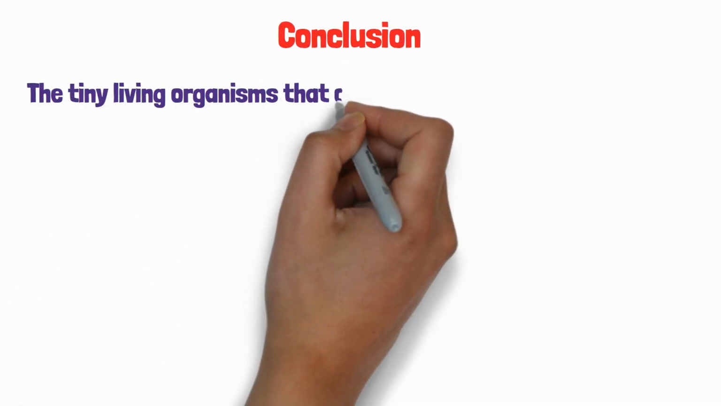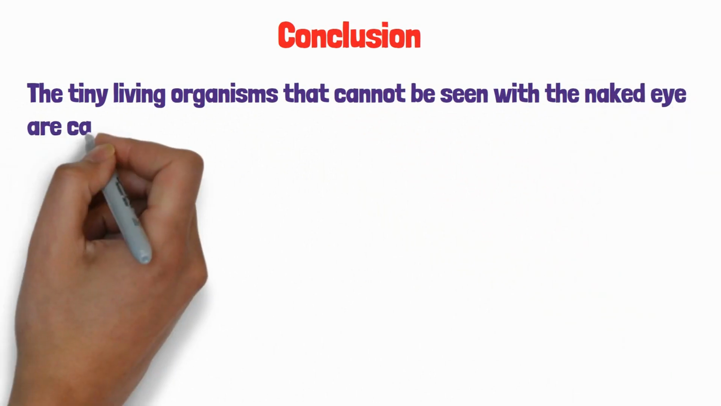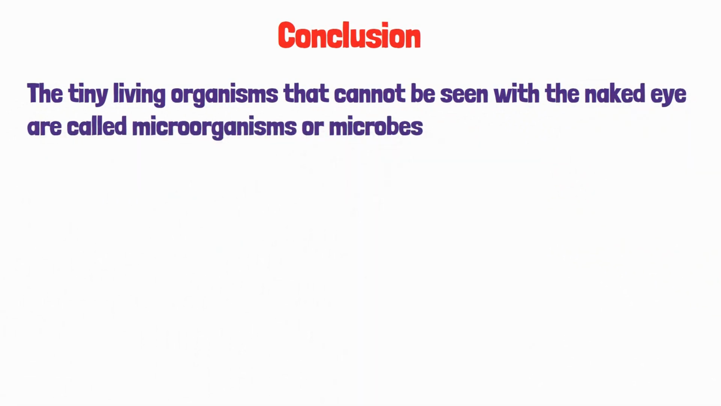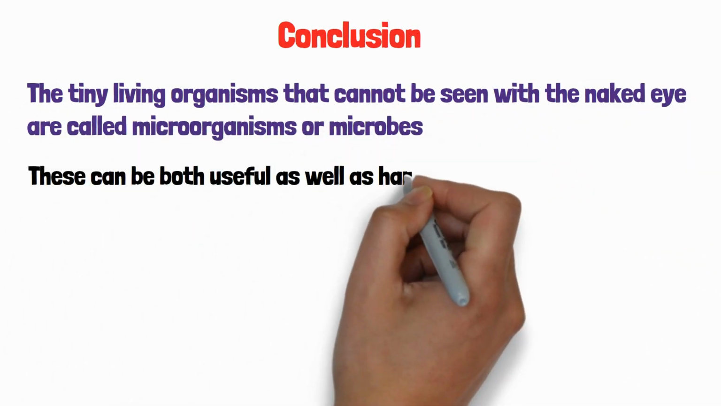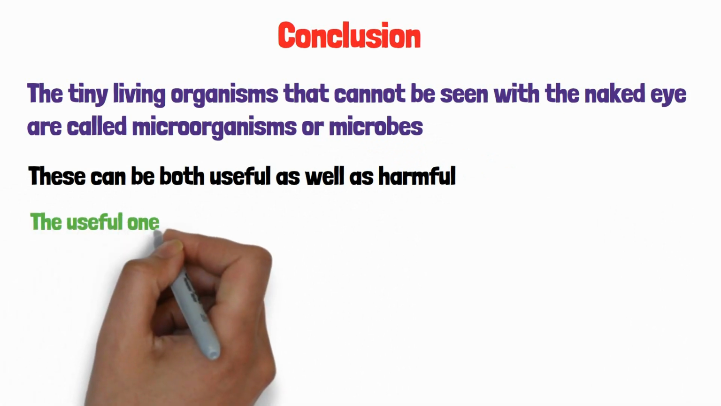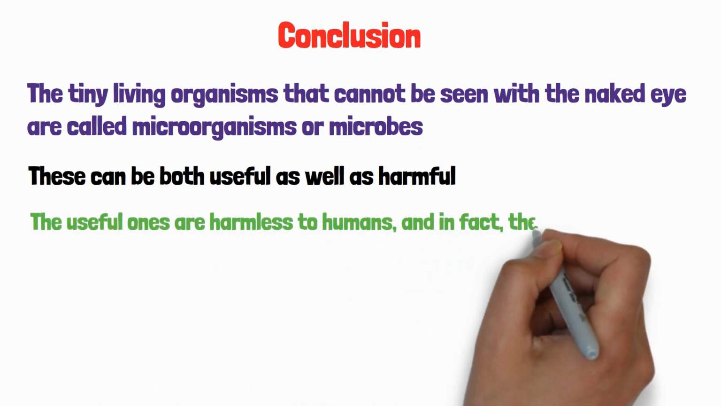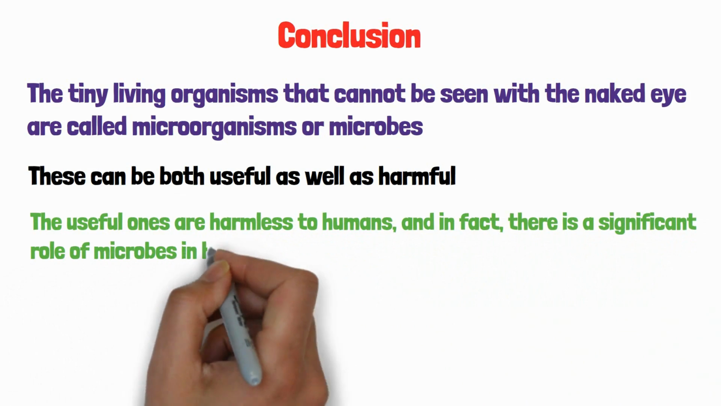Conclusion. The tiny living organisms that cannot be seen with the naked eye are called microorganisms or microbes. These can be both useful as well as harmful. The useful ones are harmless to humans, and in fact, there is a significant role of microbes in human welfare.